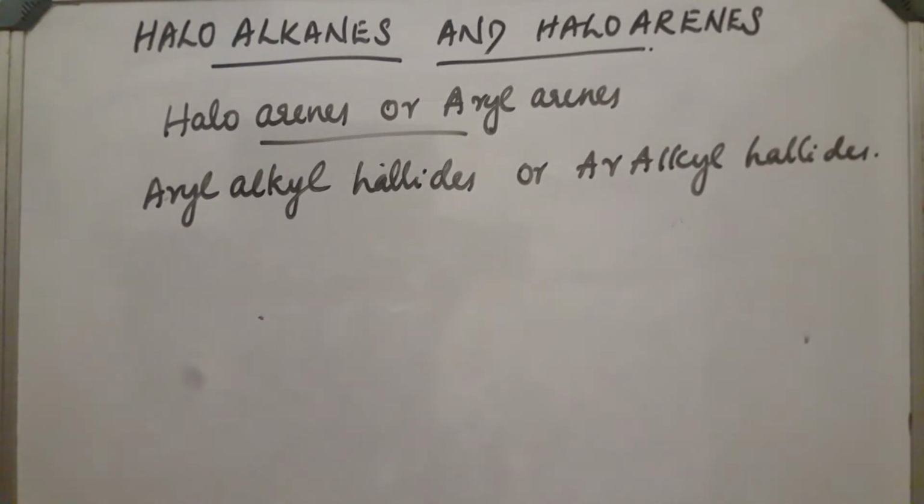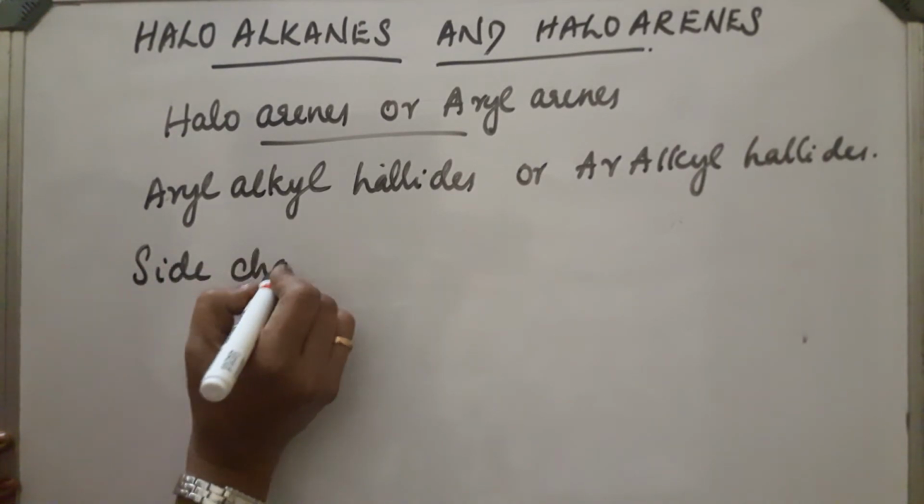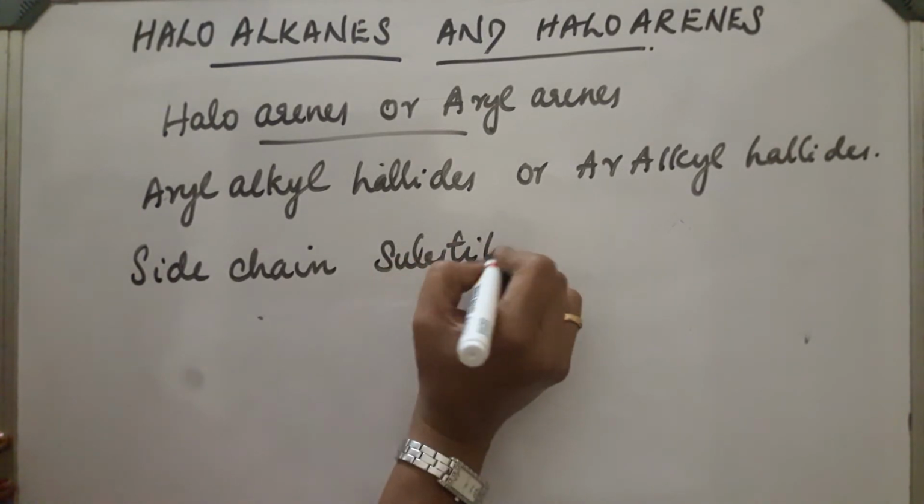So they are also called side chain substitution derivatives.